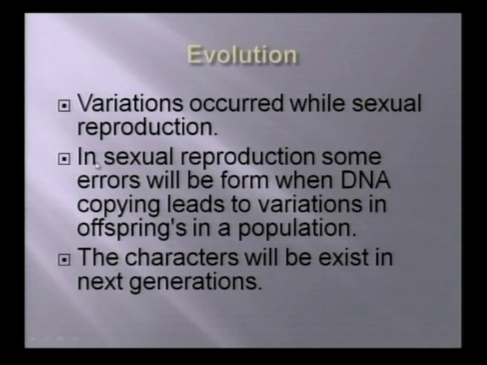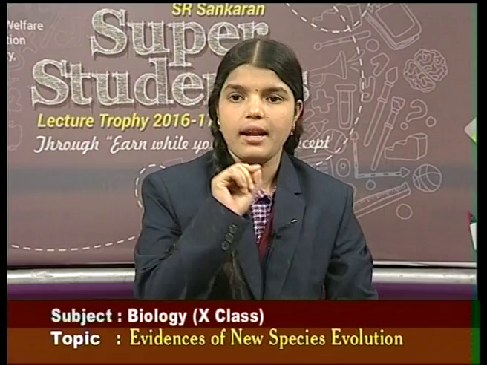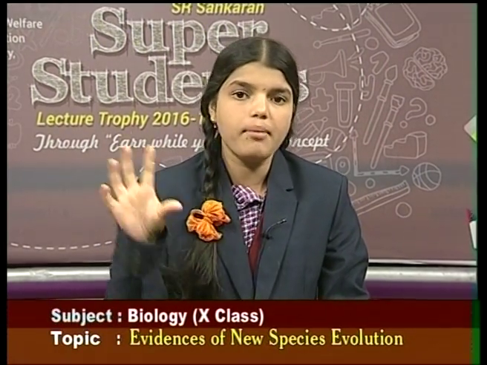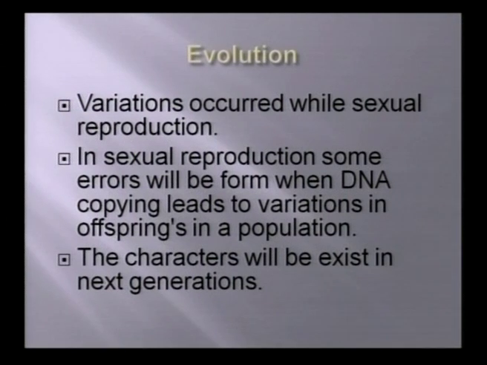Next, friends, evolution. What is evolution? Evolution is nothing but what I said just now: when the DNA gets errors, it changes the characters of the next coming baby. It leads to the next generation. Friends, if you see this slide, you can understand.